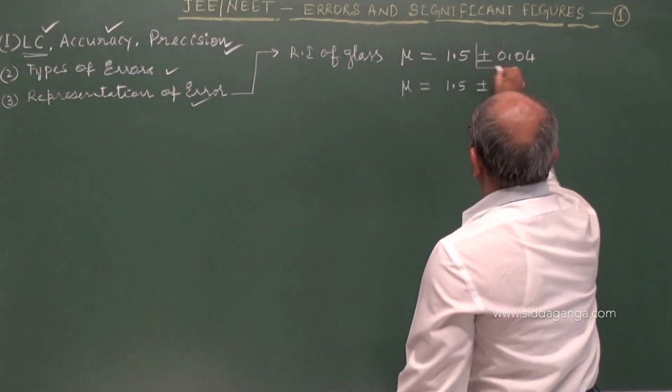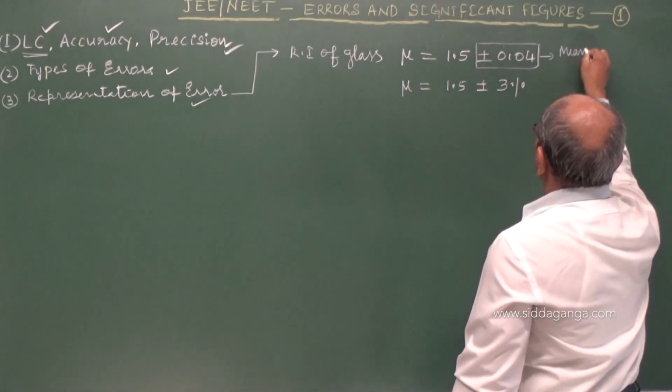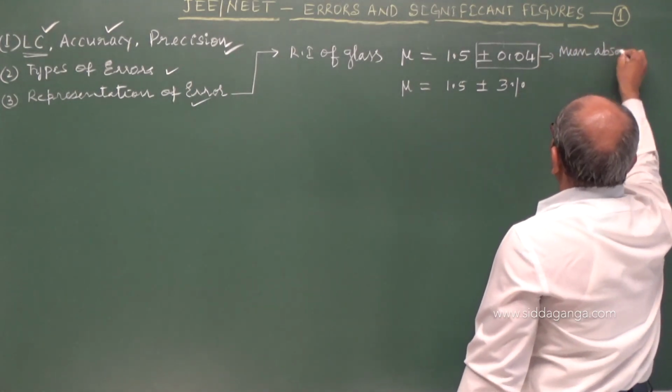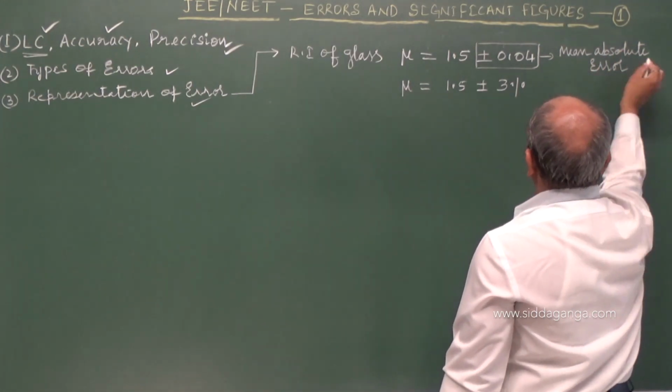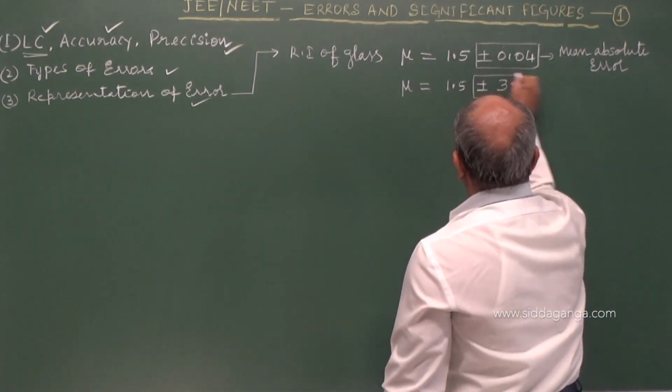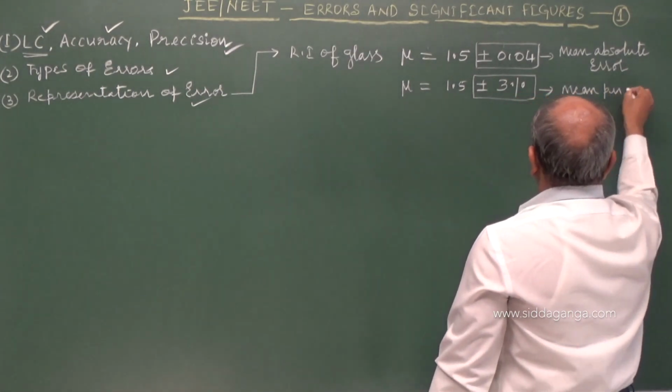This plus or minus 0.04 that we wrote is called mean absolute error, or this plus or minus 3% is mean percentage error.